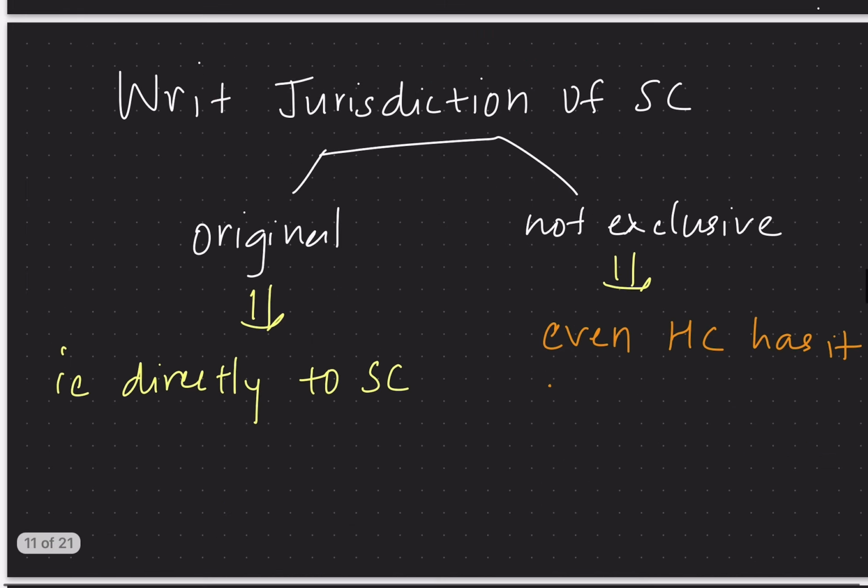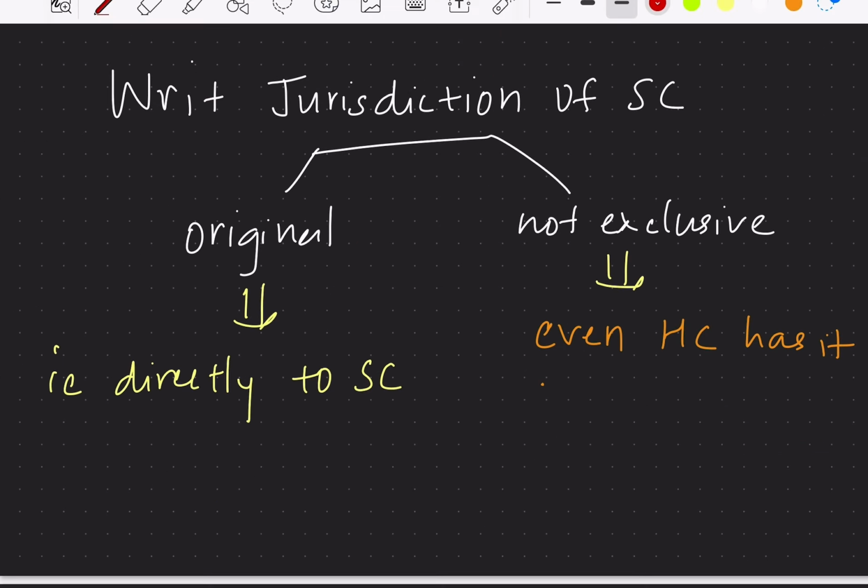If we see the writ jurisdiction of the Supreme Court, I said that when there is a violation of fundamental rights, you can directly go to the Supreme Court, right? So this is called the original jurisdiction of the Supreme Court. That is, for the violation of fundamental rights, you can directly approach the Supreme Court to seek the remedies. And this is what is called original jurisdiction. And the writ jurisdiction of the Supreme Court is also original. That is, you can directly go to the Supreme Court.